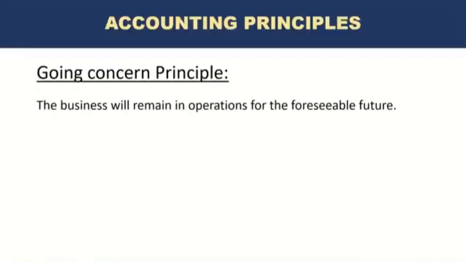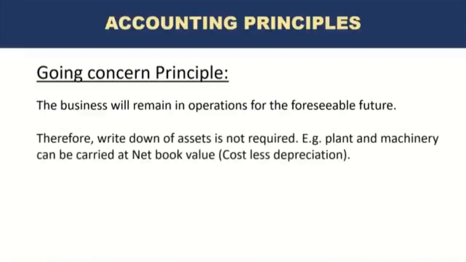The going concern principle, it's also an important principle. What it states is that there is an assumption that the business will remain in operations for the foreseeable future. We do not expect the business to be shut down in the near future. So the business is expected to continue as it is. The business is expected to have sales, have customers, have revenue and profits in the foreseeable future. And we are not shutting down the business.